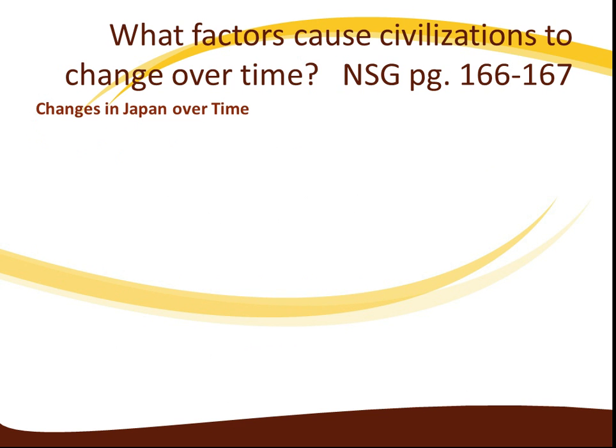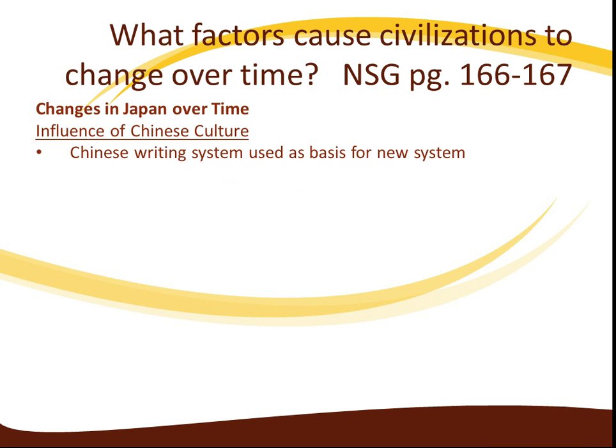Japan, changes in Japan over time. The influence of Chinese culture is the first thing. The Chinese writing system was the basis for a new system of writing in Japan called kana. You had the Chinese calendar. You had the structure of the Chinese court, or Confucianism.